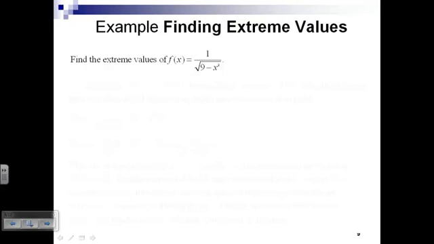So inherent in this problem is that this is on the interval from negative 3 to 3. Wait, is it a closed interval? Doesn't it have to be? Oh no, it wouldn't be. If I put a -3 in here, I get 0 under the root, and you can't have zero in the denominator. So we're on the open interval. So we're not going to be able to test the endpoints, are we? No. Okay, well let's see what we find out. Do a little exploration with your partners.